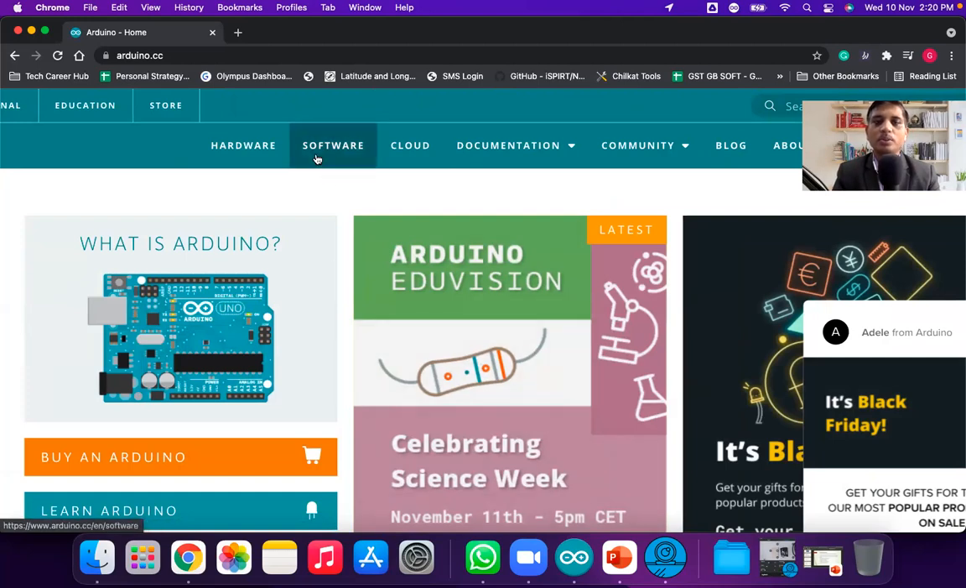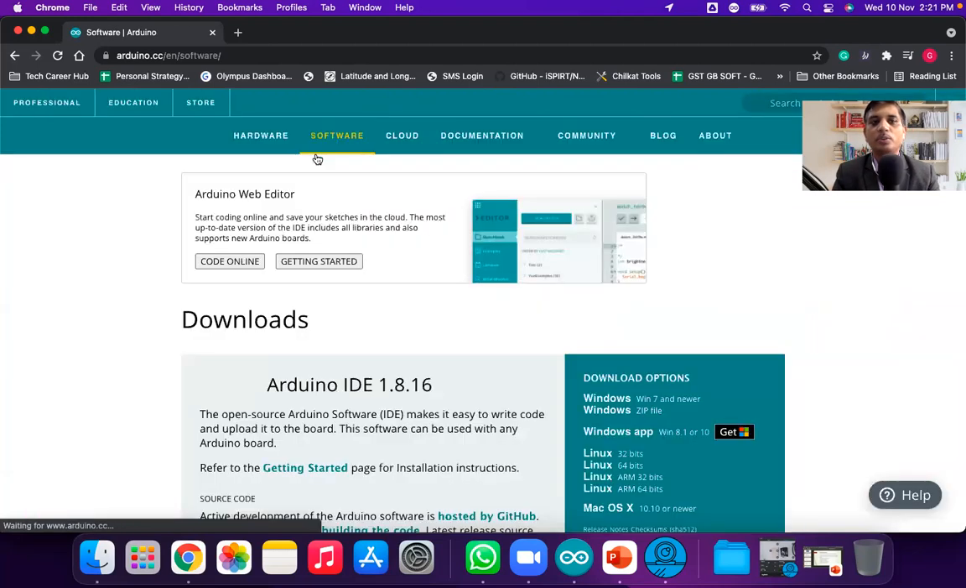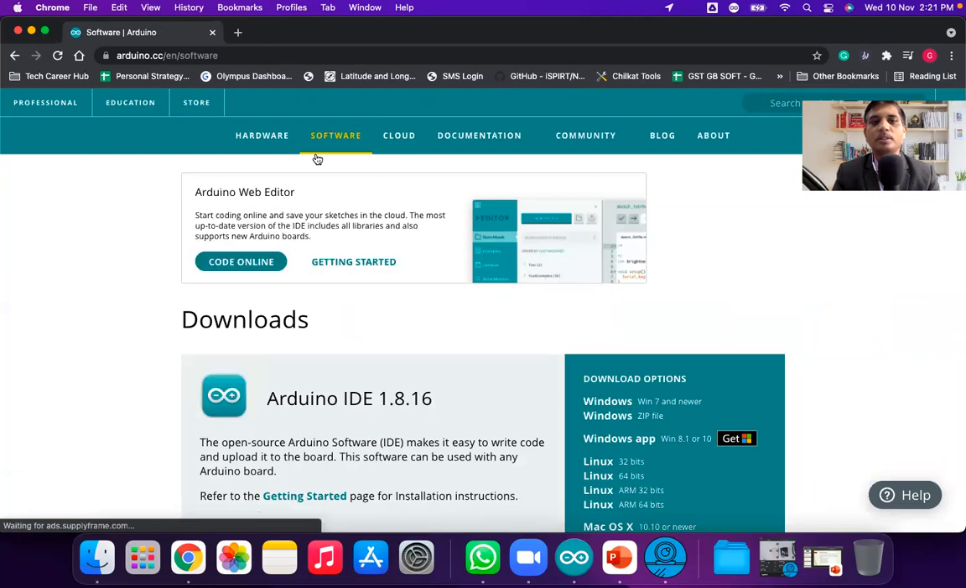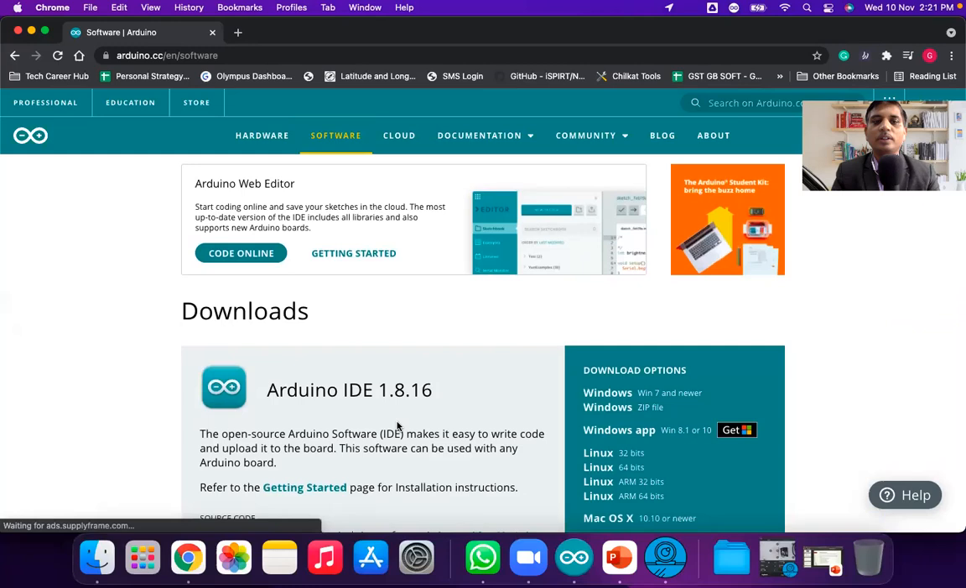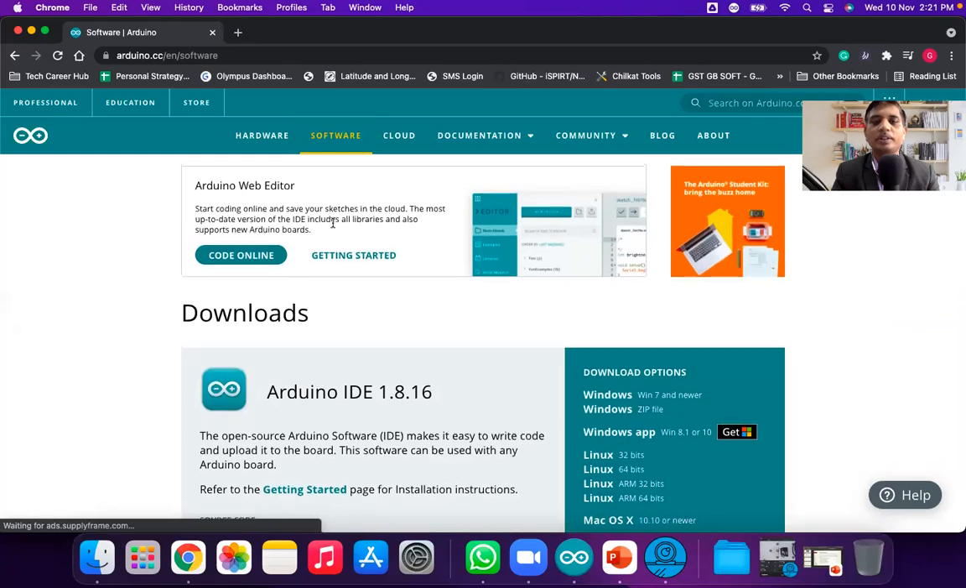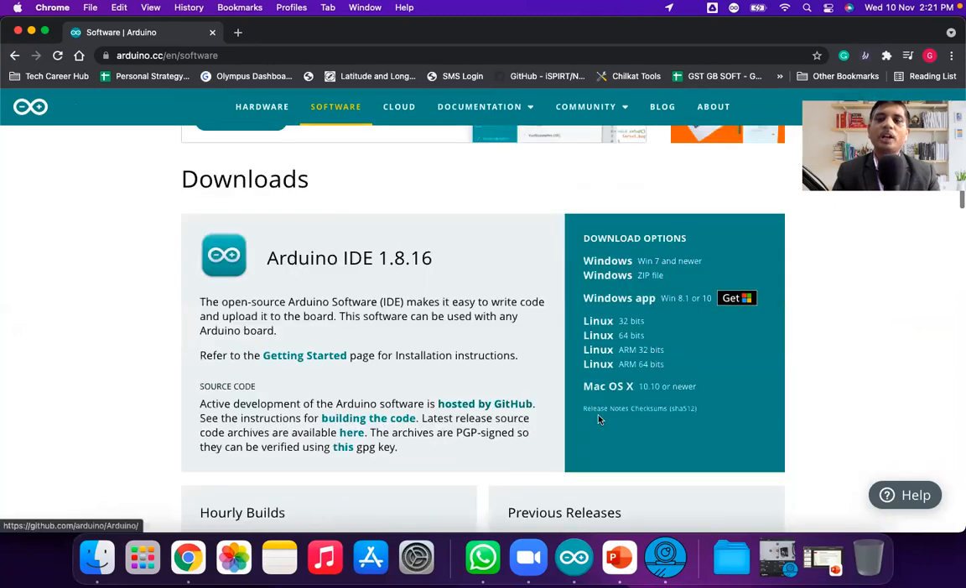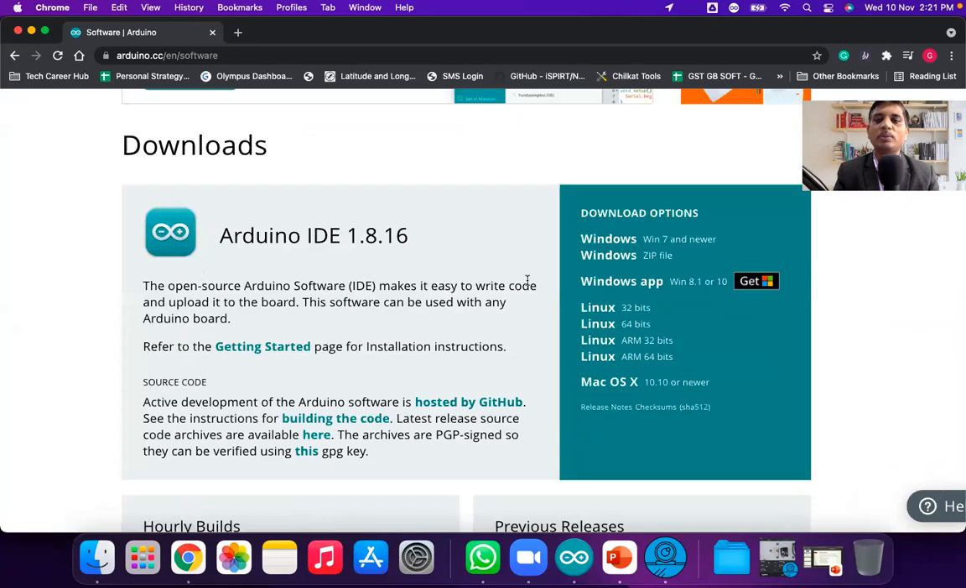So firstly, you have to click on Software. The very first step is to visit arduino.cc. The second step is to click on Software. Here there is also a web editor. Without downloading the Arduino IDE, you can also write a program using the web editor. But if you have installation permission, it is better to download the latest version of the Arduino IDE. Arduino IDE 1.8.16 is the latest version. You can download it here.